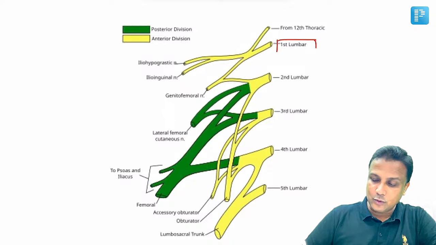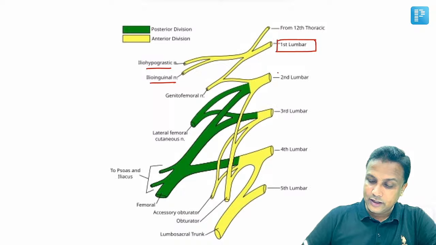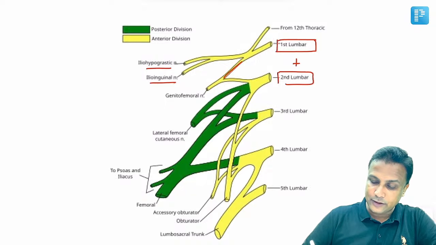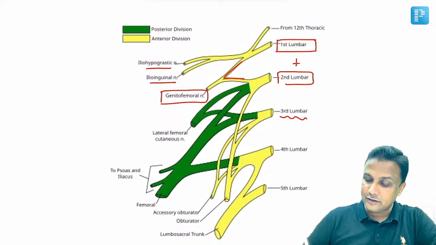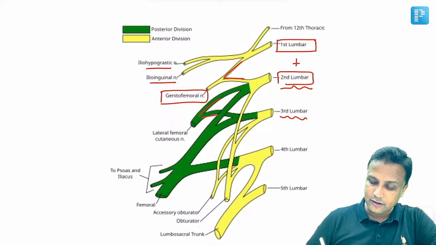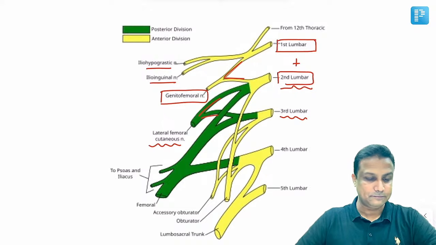So from L1 you are going to get iliohypogastric, ilioinguinal nerve, and then from L1 and L2, these two, we are going to get the genitofemoral nerve here, and then from L2 and L3 together from here we are going to get the lateral cutaneous nerve of thigh, or lateral femoral cutaneous nerve. So done.